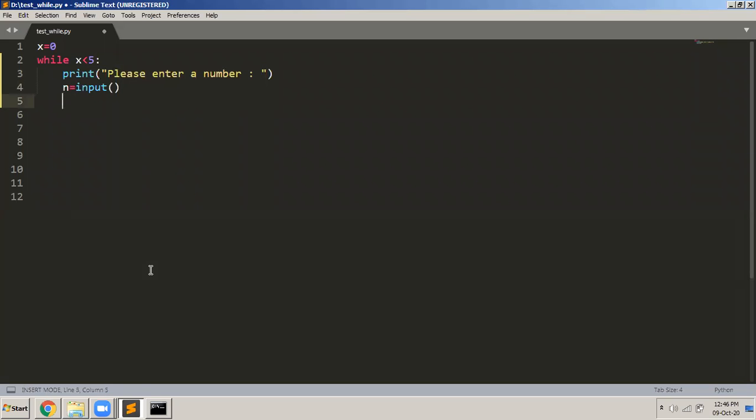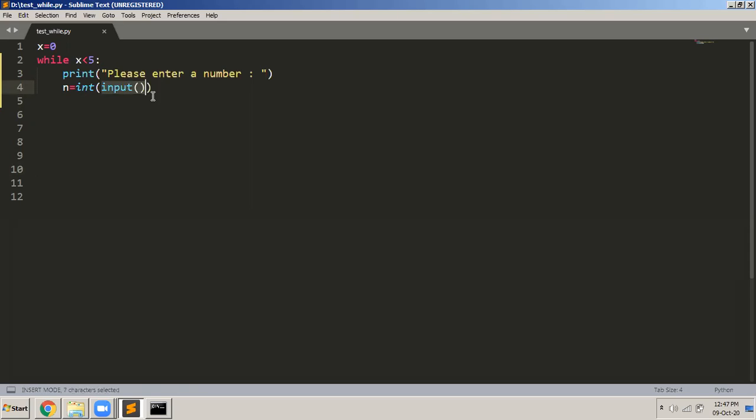The input function is used for reading something from the user. But you know that whatever I read from the keyboard is read as a string.